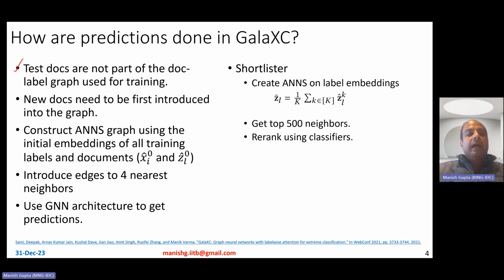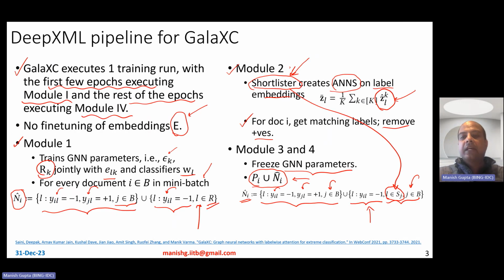Okay. Now, new documents therefore need to be first introduced into the graph. So you have to basically connect these new documents to some nodes in the graph. Now, you of course want to connect them to labels because it's a bipartite graph after all. So the way you connect these documents to labels is basically using an ANNS index. So you basically create another ANNS index. Remember, this ANNS index is actually different from the shortlister ANNS index.